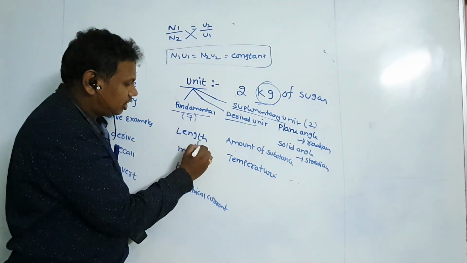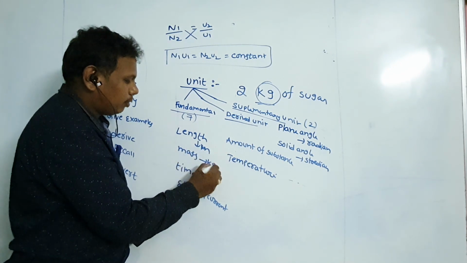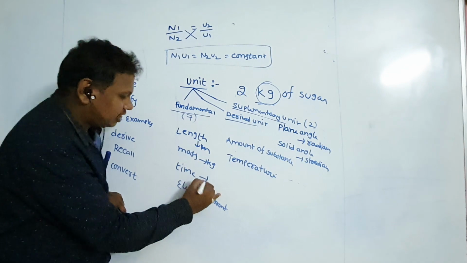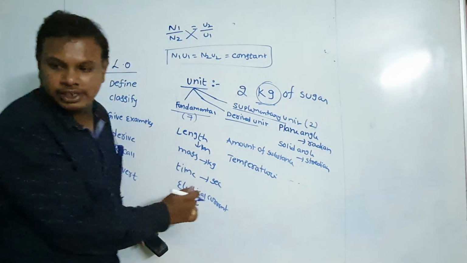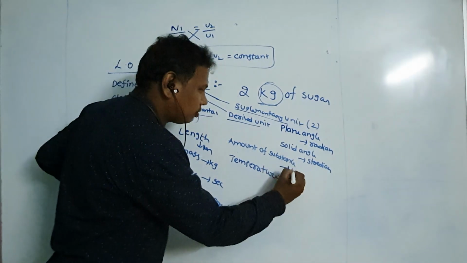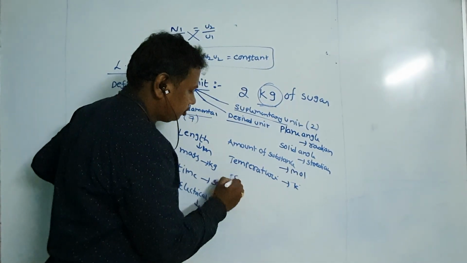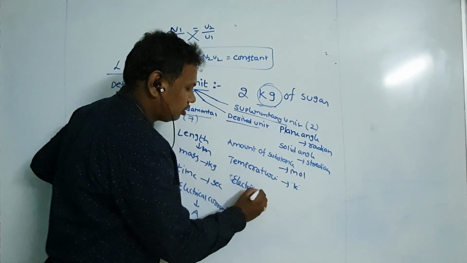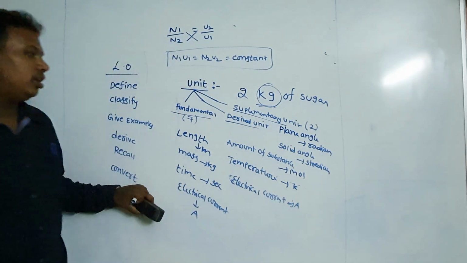So the unit of length is meters. Mass is kg, time is seconds, electrical current is amperes, amount of substance is mole, temperature is Kelvin. So there are the 7 types of the fundamental units.